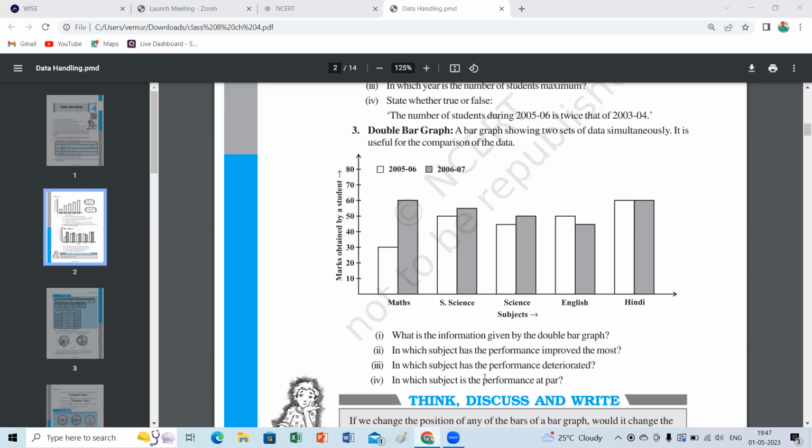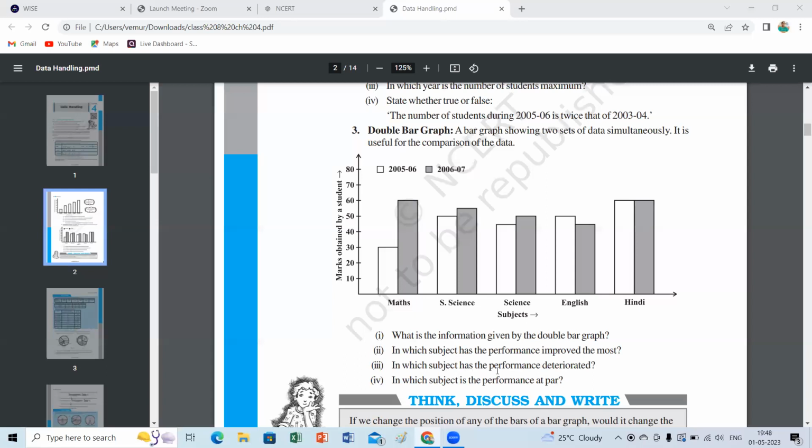What is the mark scored by the student in 2006-7? It is doubled. In no other case... if you see science, almost a small part, 50 to 60 marks, and other subjects are also the same, like 40 to 50 marks. Not sure. English also, it's saying which subject.